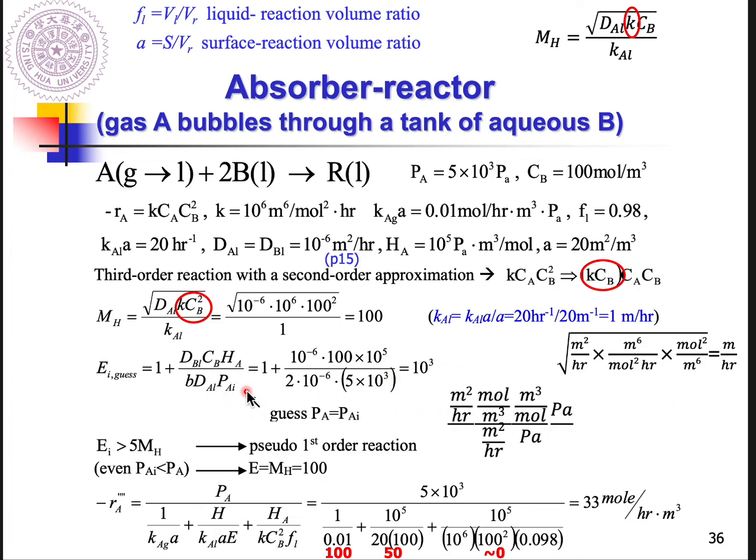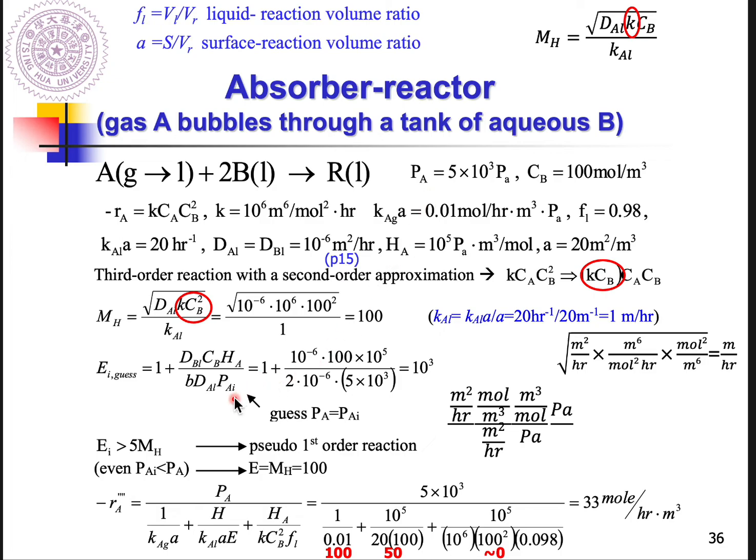And one thing I want to remind you is that the information given to you doesn't include PAI. What's PAI? PAI is the partial pressure of reactant A at the interface between the gas and liquid. We don't have any information about PAI, but here you can use PA to substitute PAI.